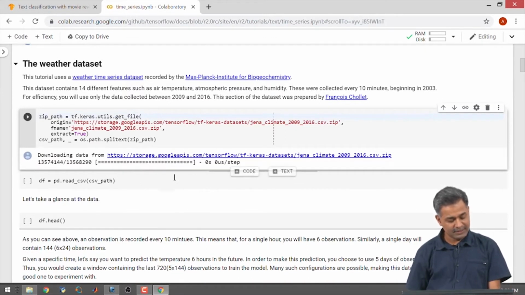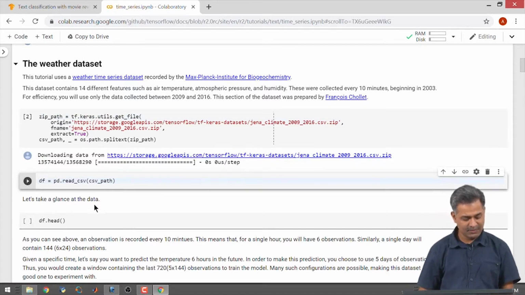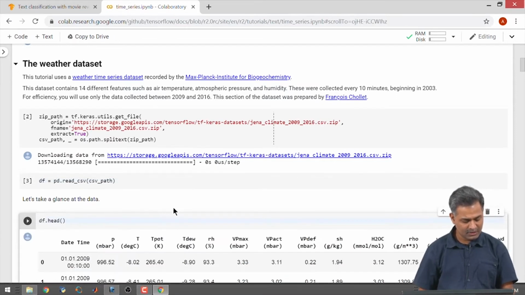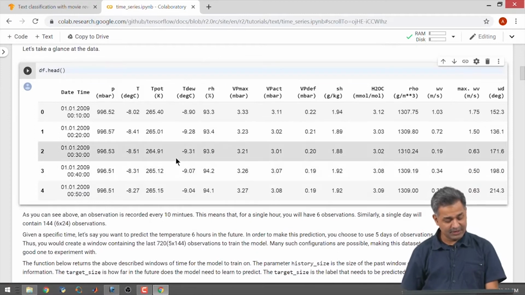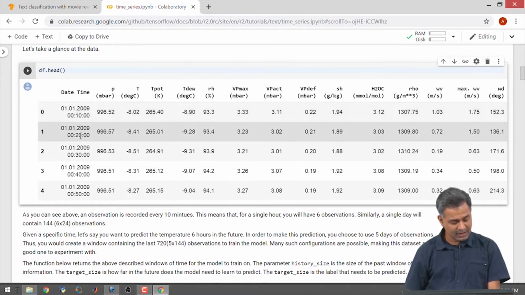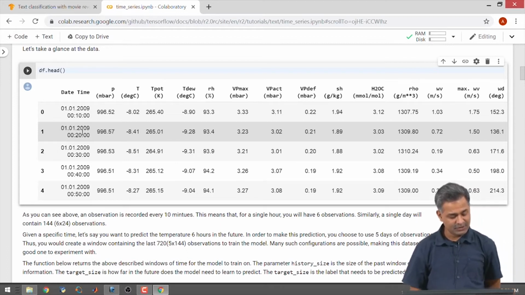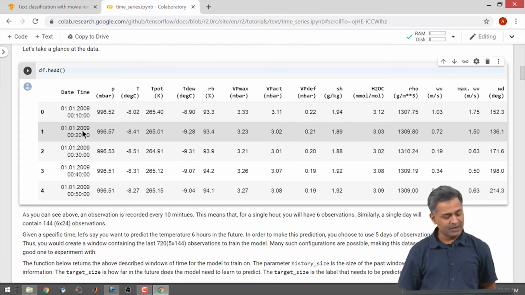We will download the data set. Data set is in CSV file. We read the CSV data. Let us look at top 5 entries of the data set. So, you can see that the observations are recorded every 10 minutes. For a single hour, we will have 6 observations and in a day we will have 144 observations, 6 observations per hour, and for 24 hours we will get 144 observations.